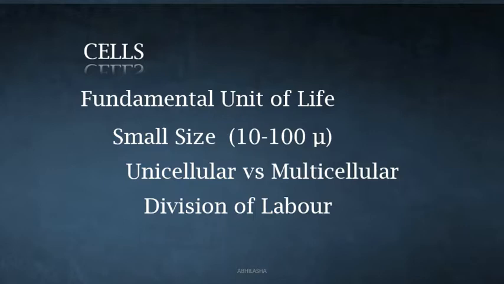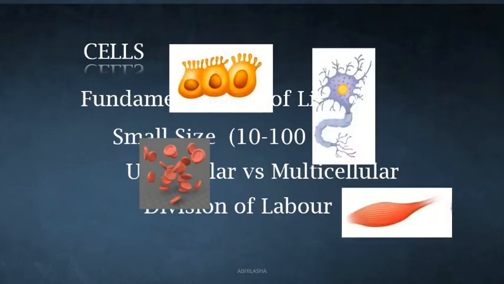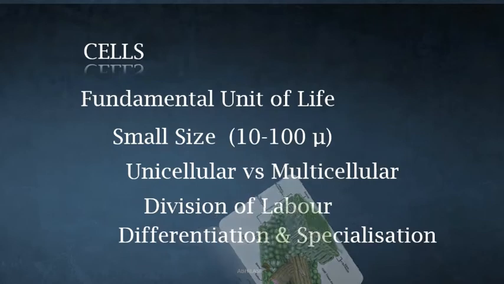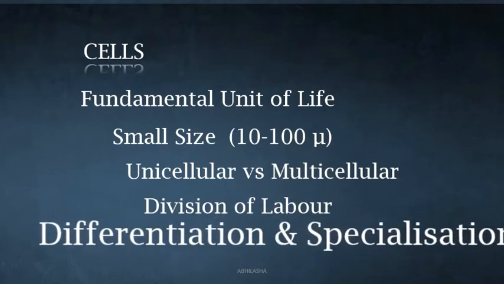Not only this, based on what functions they perform, these groups of cells have unique structures, shape, size, arrangement, etc. This is known as differentiation and specialization. That is, developing special characters so that they can perform their special function.